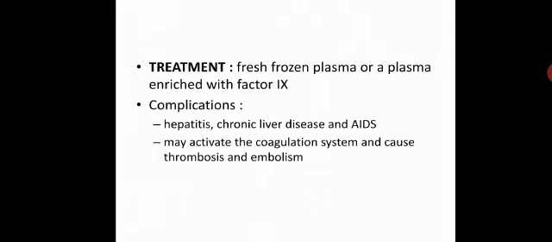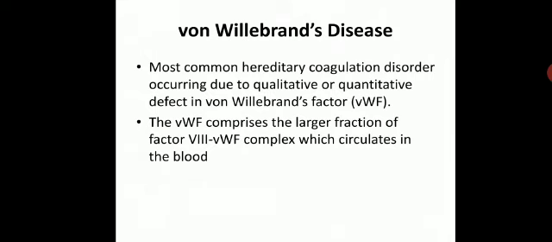The complications are hepatitis, chronic liver disease and AIDS. It may activate the coagulation system and cause thrombosis and embolism. So these are the complications of treatment. Now coming to von Willebrand's disease. It is the most common hereditary coagulation disorder occurring due to qualitative or quantitative defect in von Willebrand factor.